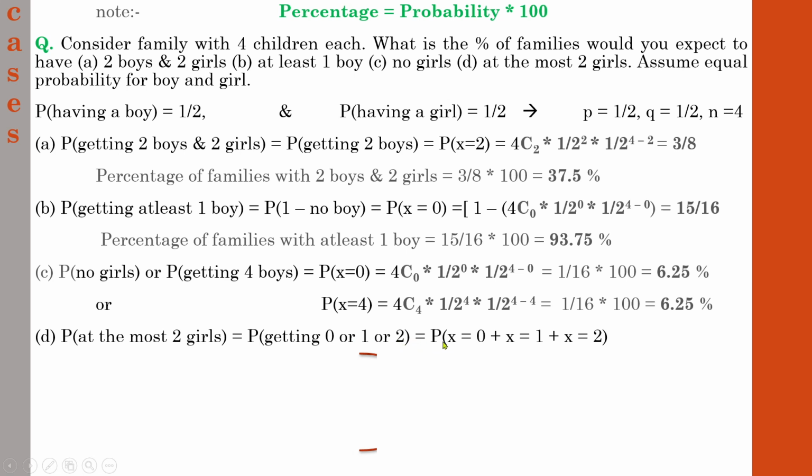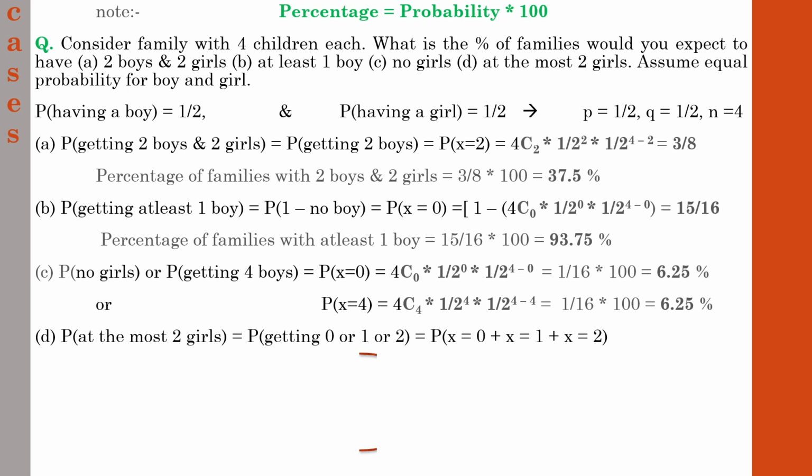It can be written as P of x equal to 0 plus, because it is either this one or this one or this one, so you have to use the plus sign, plus x equal to 1 situation plus x equal to 2 situation. So you need to find the probability for x equal to 0, x equal to 1, and x equal to 2 individually.